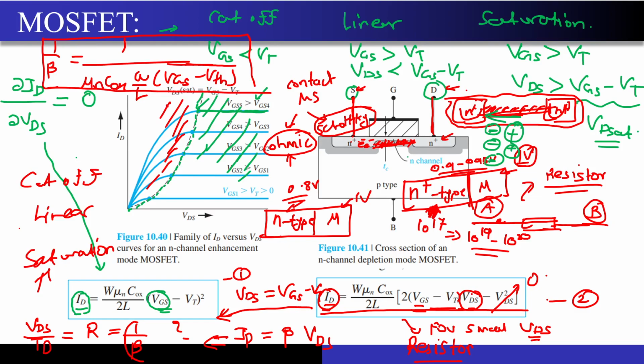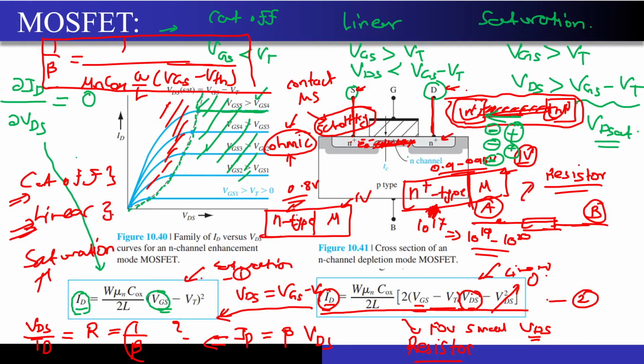When you want to operate it as a switch, you use it in the linear mode or in the cutoff mode. So when you switch between the cutoff mode and the linear mode, you operate the MOSFET as a switch basically. Correct? So correspondingly, the current equations we have already derived for the case of the linear region over here, and for the case of the saturation region present over here.